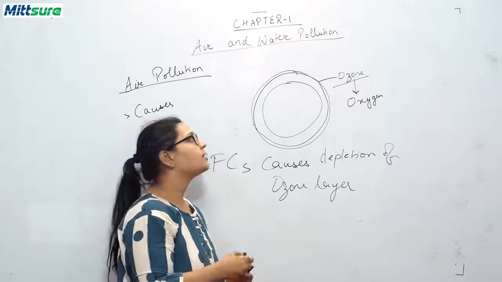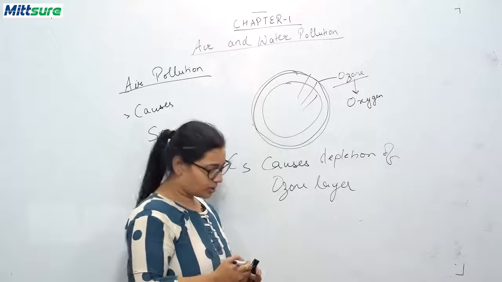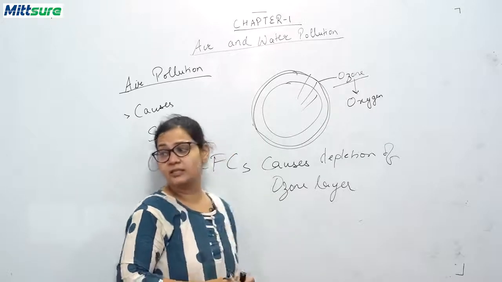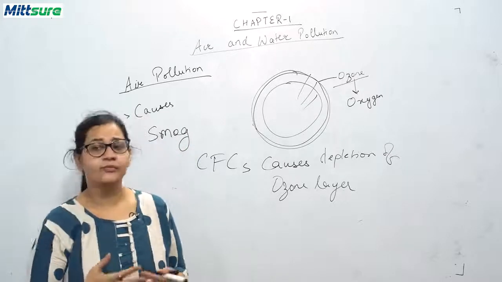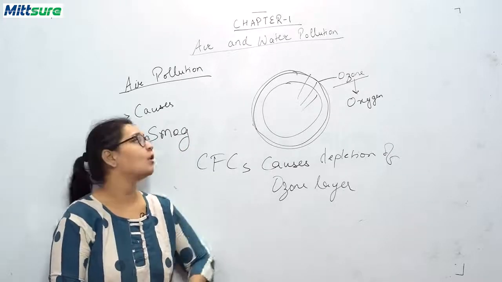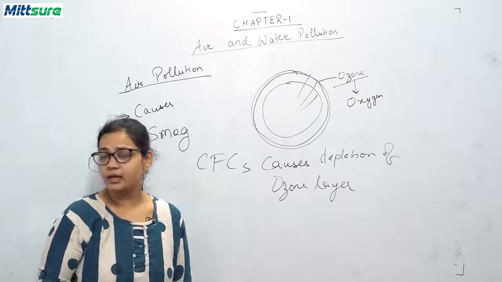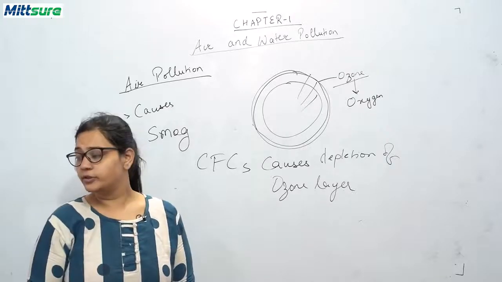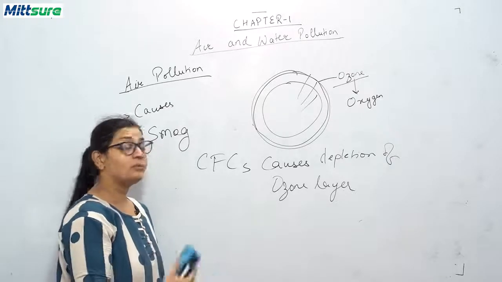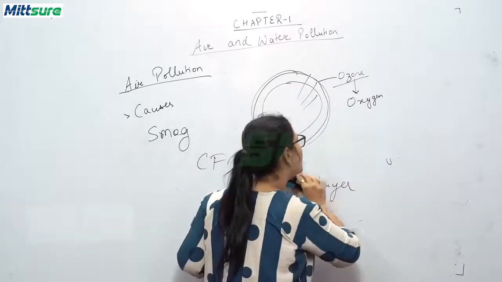So UV rays are able to enter our earth's surface, and it causes problems like skin cancers and damage to our aquatic life, or it kills germs and everything. So this is one of the things that is happening in our environment. Okay, now we'll be discussing the effect of vehicular emissions on our health.